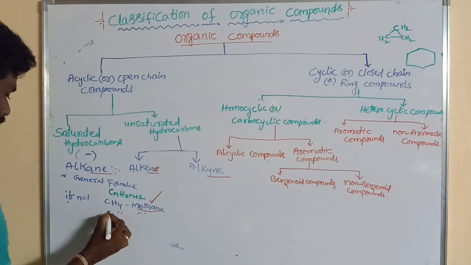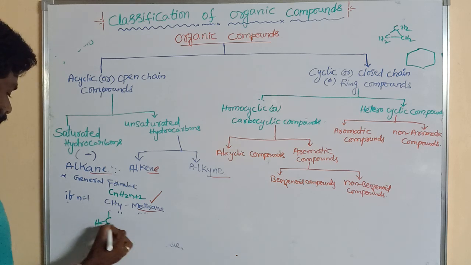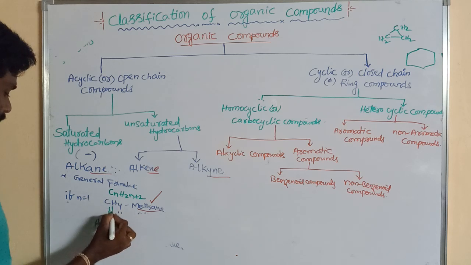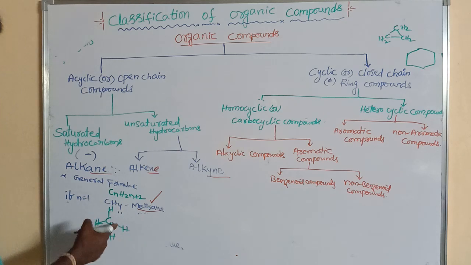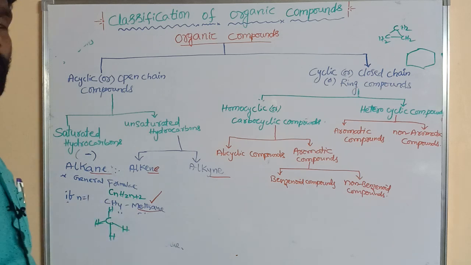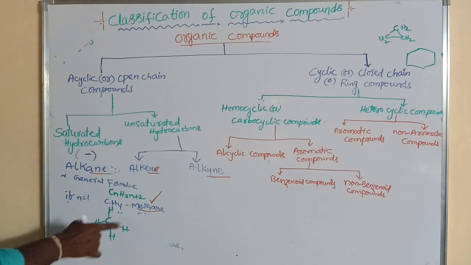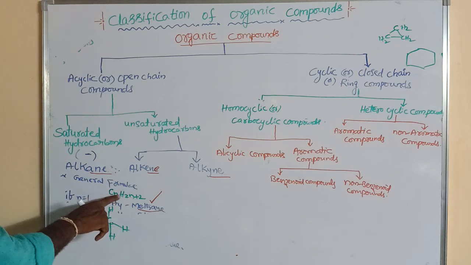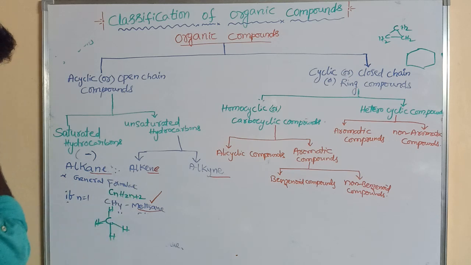C, H, H, H, H. So all these are sigma bonds, all these are single bonds. It does not contain any pi bond. It contains only single bonds. So that is said to be alkane. What is the formula? CnH2n+2.